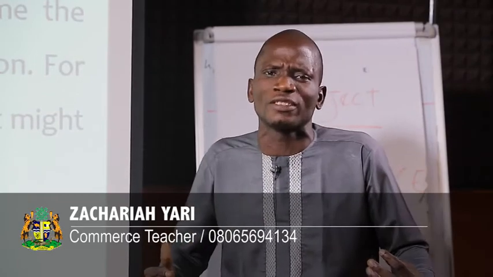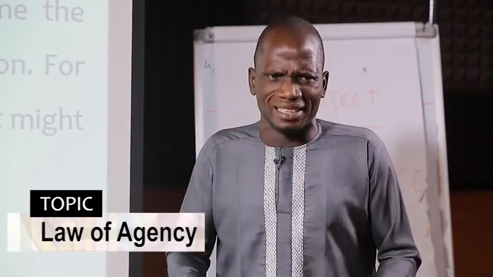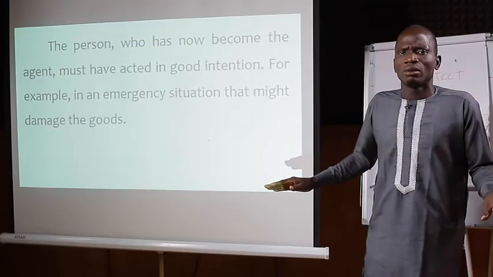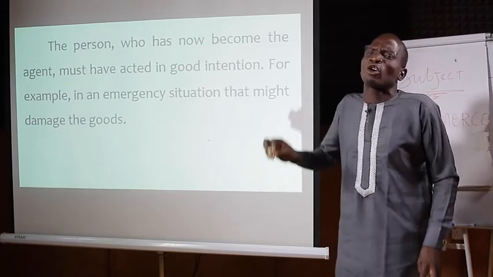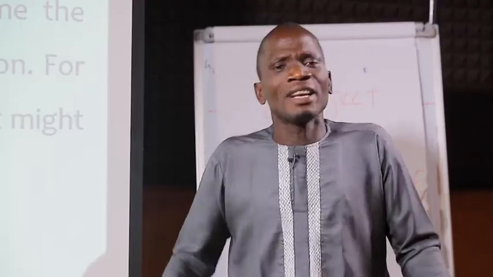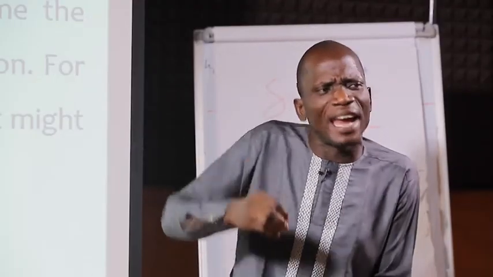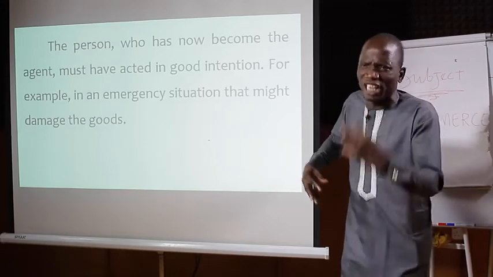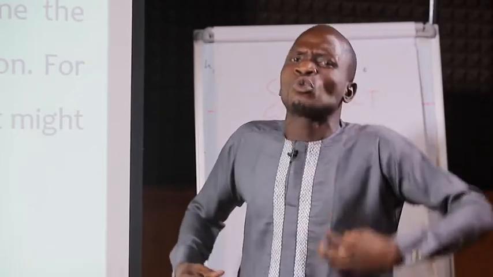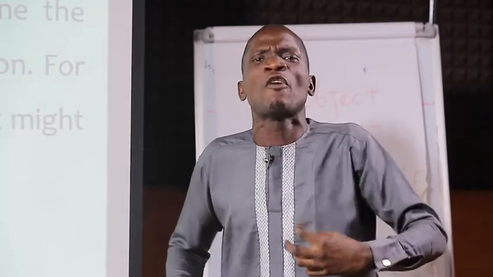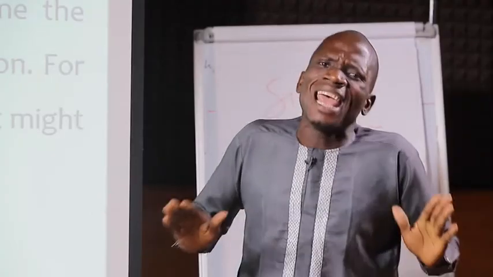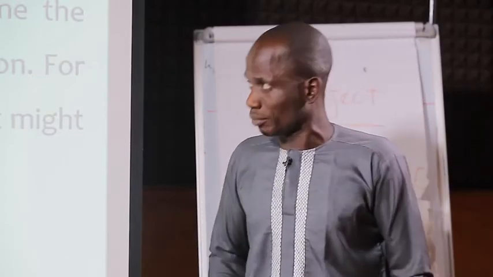There are some situations that will make someone act on your behalf even without your permission. There are circumstances that may compel someone to act on your behalf even without your permission. The reason is that he wants to prevent your goods from being damaged. At that very material time, he does not need to ask for your permission before he acts on your behalf. This method is what we call agency by necessity.